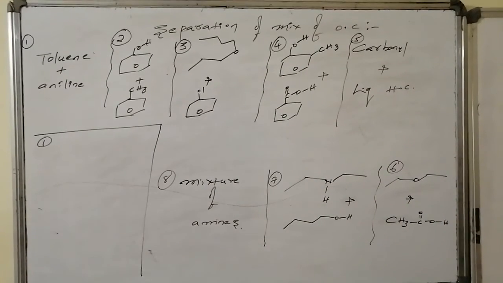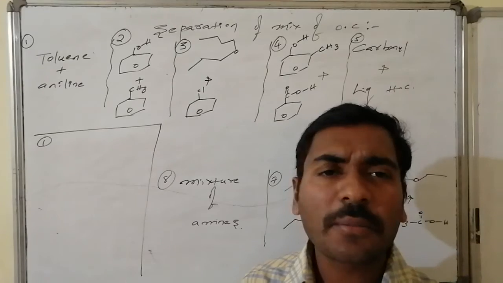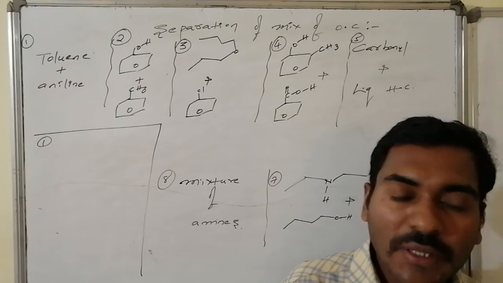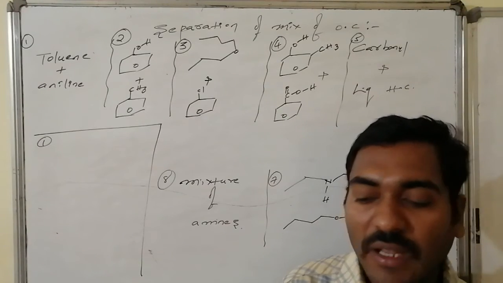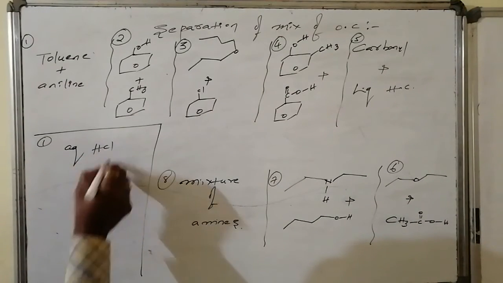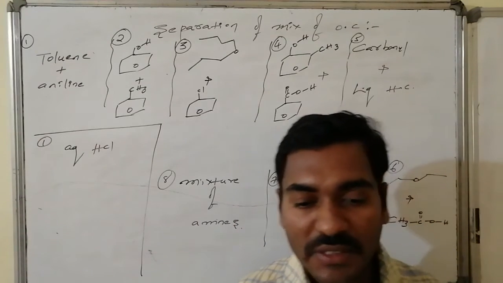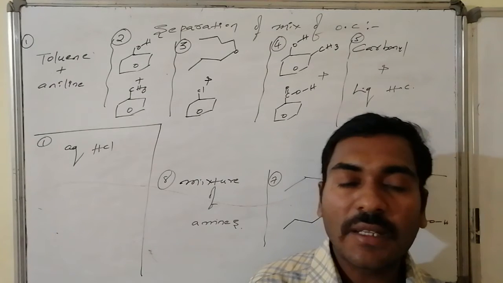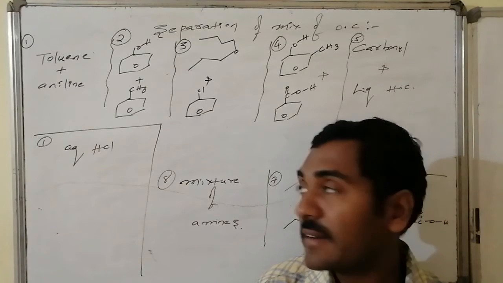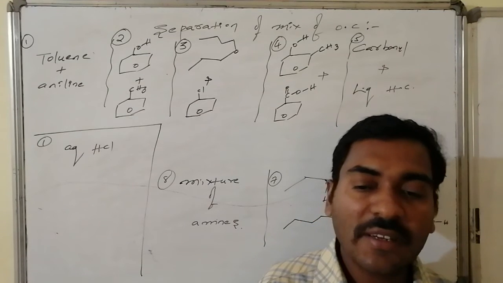Let us go for the first one. I have a mixture of aniline and toluene, where toluene is organic and non-polar, whereas aniline has an NH2 functional group which is basic in nature. Therefore, to separate these two, aqueous HCl solution has to be taken. On reaction of this mixture with aqueous HCl, aniline combines with HCl and forms the corresponding salt, which is soluble in water. On treating with the organic solvent, toluene enters the organic layer, whereas aniline dissolves as a salt in water. Thus the aqueous layer and organic layer are separated.